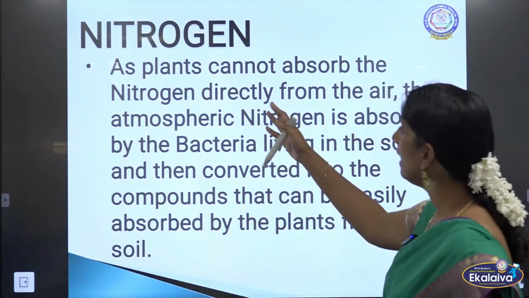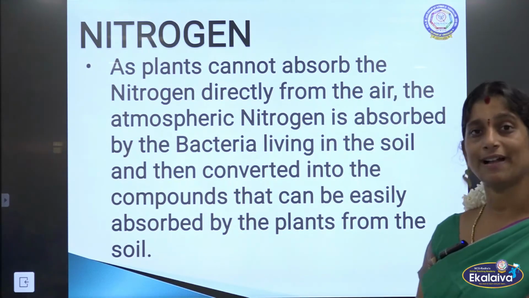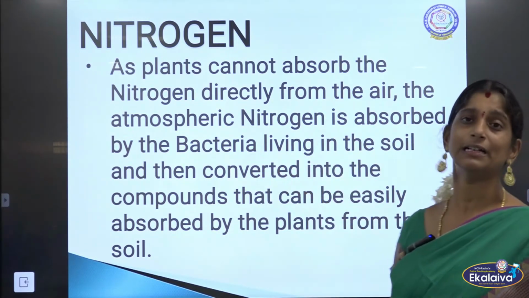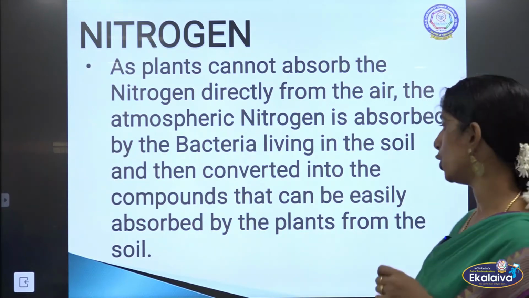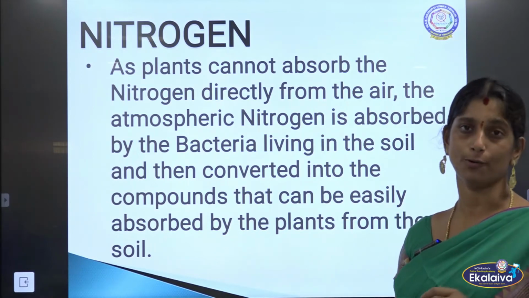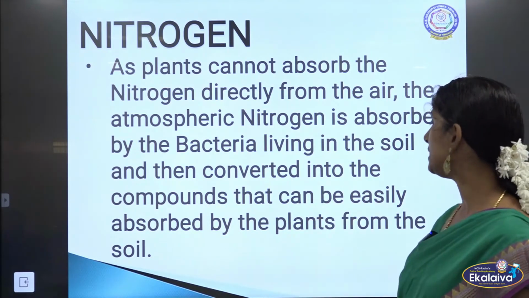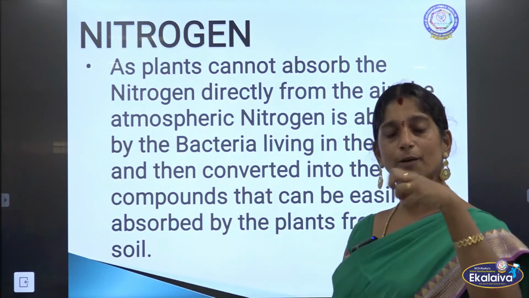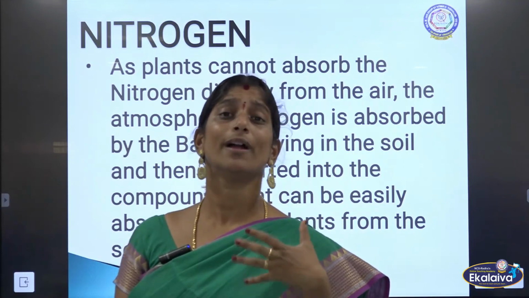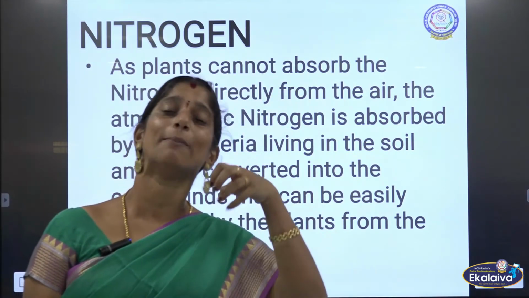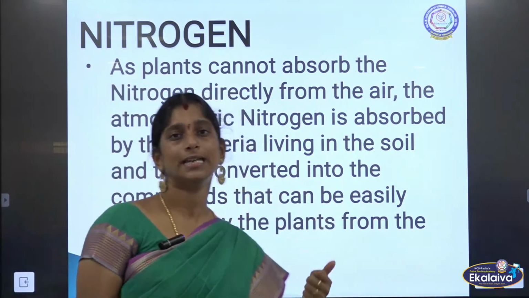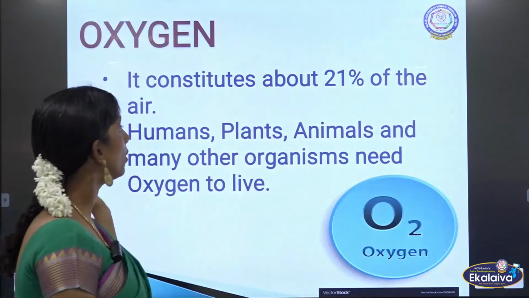Okay, so here you can see, as plants cannot absorb the nitrogen directly from the air, the atmospheric nitrogen is absorbed by the bacteria living in the soil, and then what happens? This gets converted into the required compounds, okay, that can be easily absorbed by the plants from the soil. Okay, so the plants absorb it easily. So that is the first most importance of nitrogen.